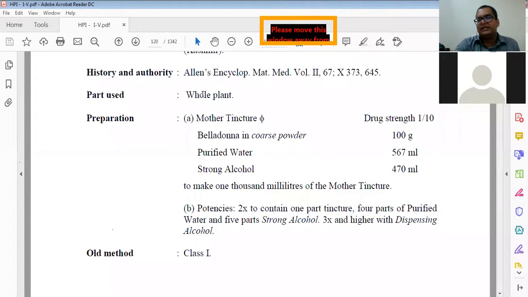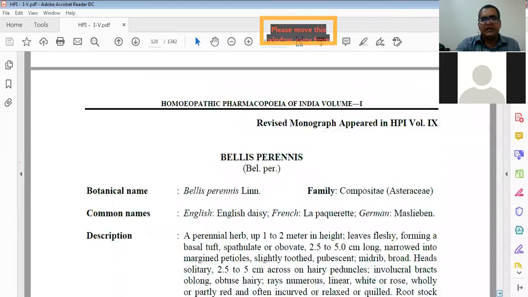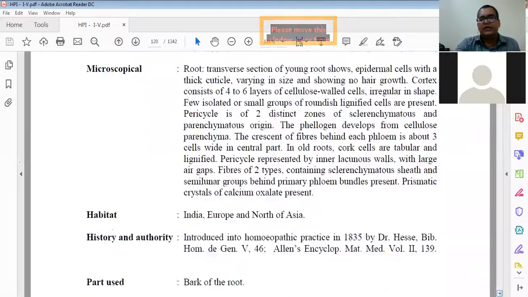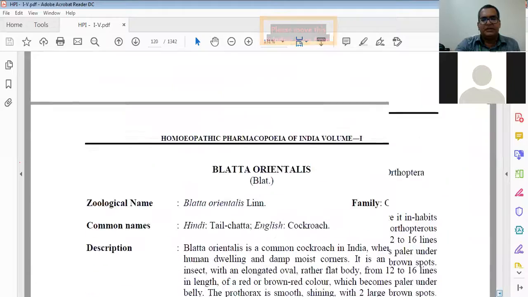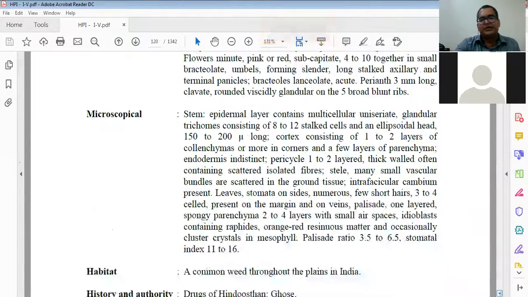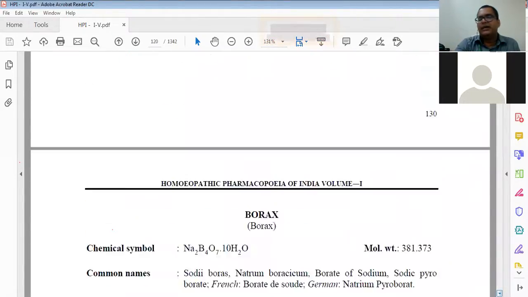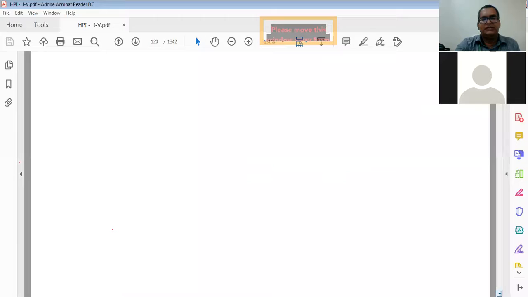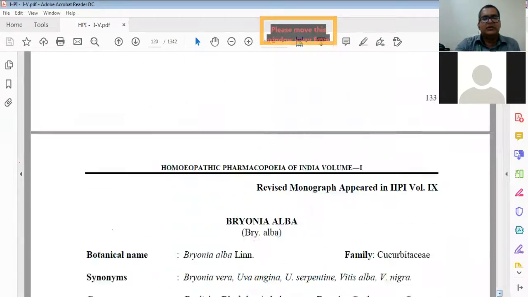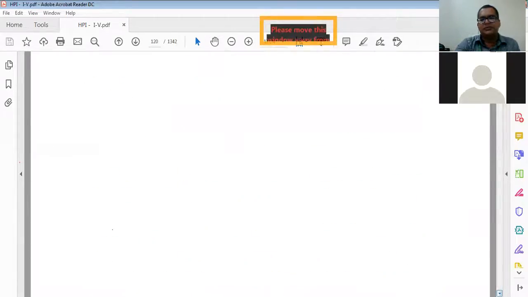Sometimes the examiner asks, when a question comes related to HPI, explain HPI in detail. They are not asking about different pharmacopoeias, they are just asking about the Homeopathic Pharmacopoeia of India. At that time you can write all the things: 1971, then till 2013, all the 10 volumes.